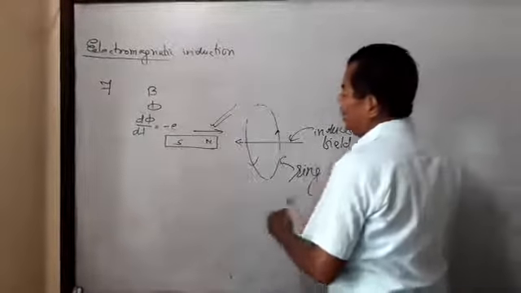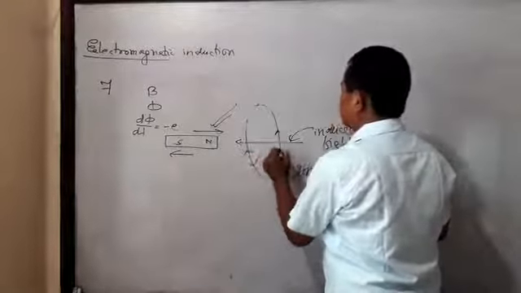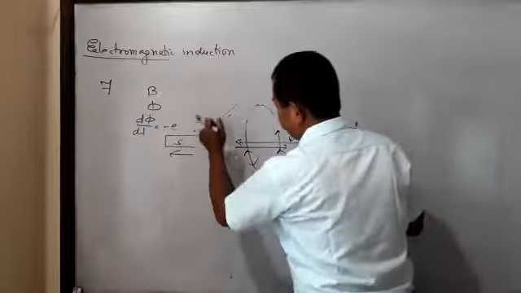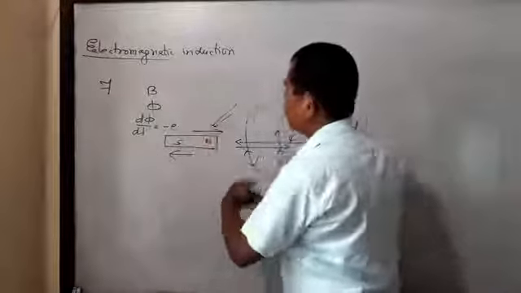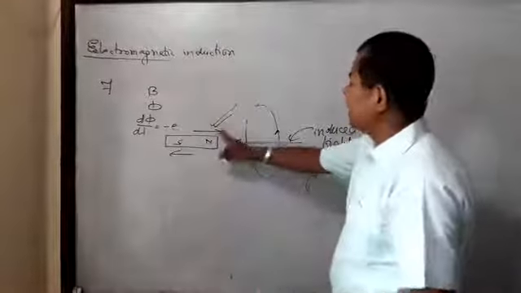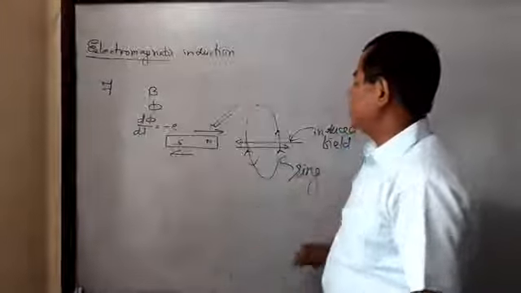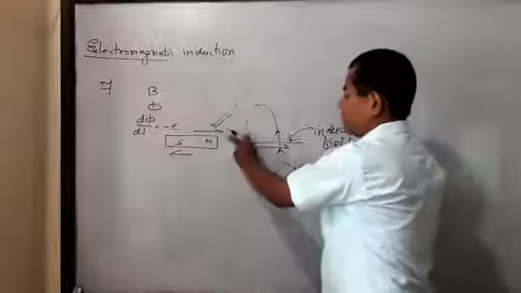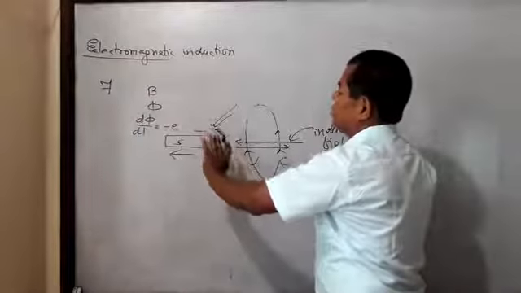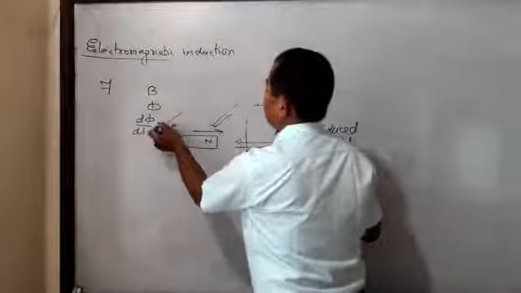This is in the case of bringing. If the magnet is moved away, the direction of current is reversed, and the direction of the field is also reversed. In the first case it is repelled, and in the second case it is attracted. Means when it is brought towards the ring, the motion is repelled, and when it is moving away, it is attracted. Then what behavior? Opposing behavior. That is telling us which sign? Negative sign.